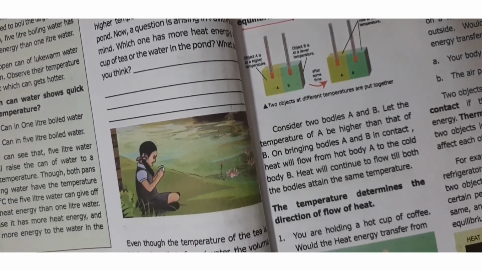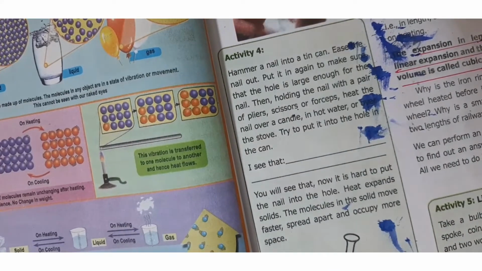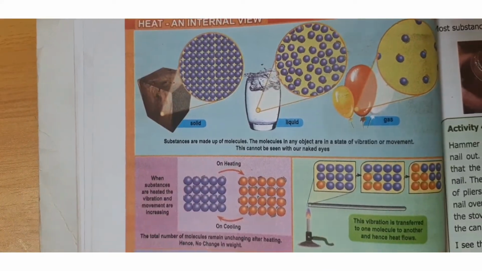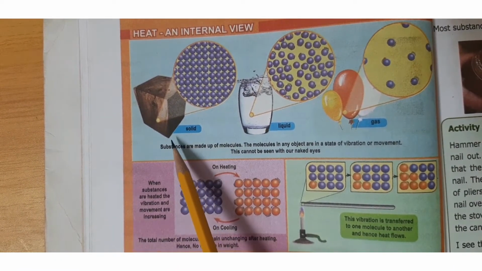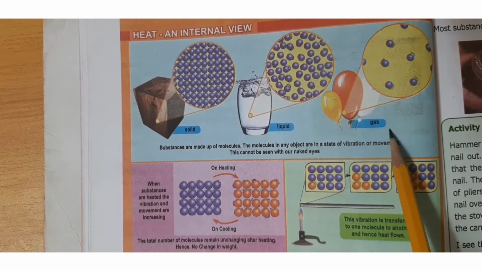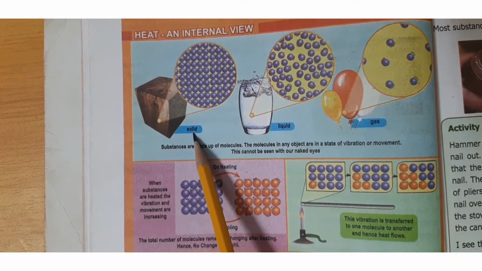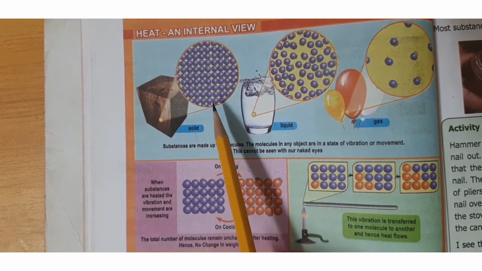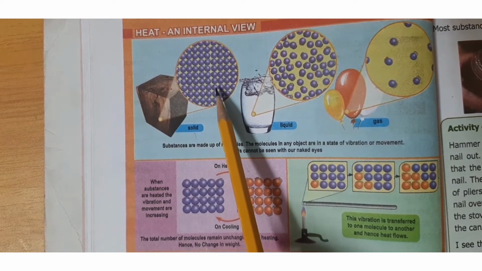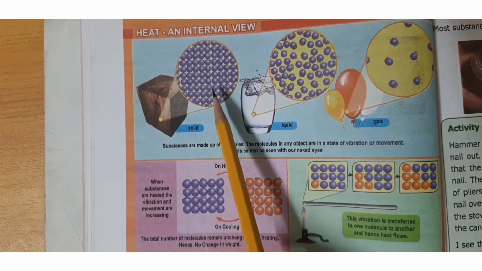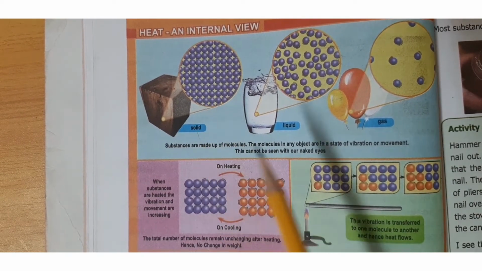Next one is expansion of solids. How does expansion in solids, liquids and gaseous states take place? Now consider the three states of matter: solid, liquid and gaseous. In the solid system, the atoms and molecules are tightly packed. As the van der Waals force of attraction between the molecules is more, the atoms and molecules don't have sufficient energy to overcome the van der Waals force of attraction, thereby it is present in the solid state.